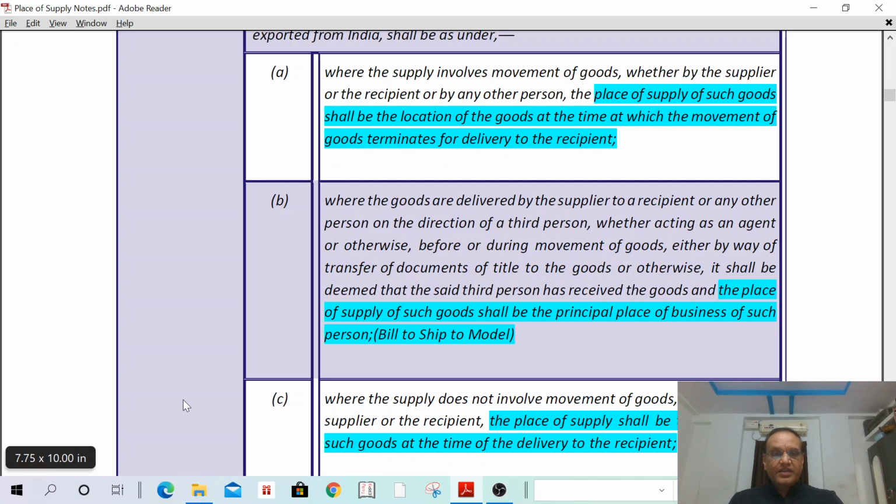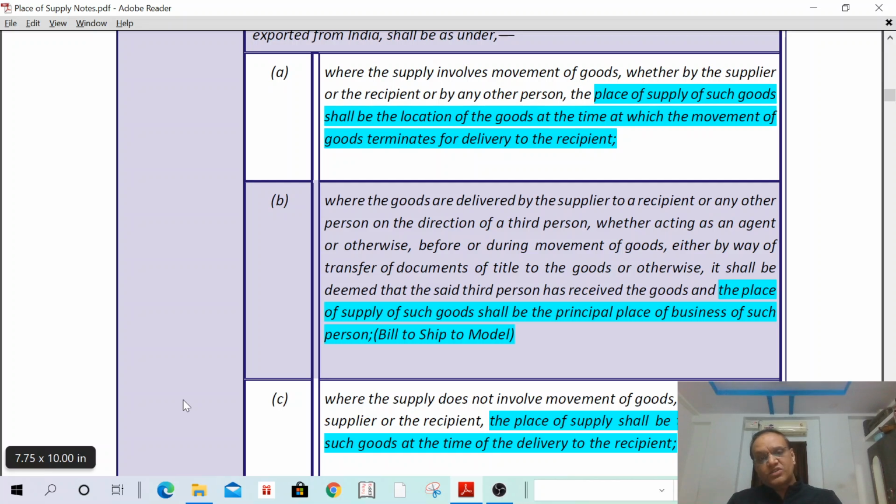I can explain again. A has a place of business in Bombay, B has a place of business in Hyderabad, C has a place of business in Bangalore. B of Hyderabad has asked Mr. A to supply goods directly to Mr. C. In such a case, what is the place of supply? Even though the goods are supplied by Mr. A to Mr. C, the place of business means the place of business of the third person. On whose direction is the goods supplied? On B of Hyderabad's directions, Mr.